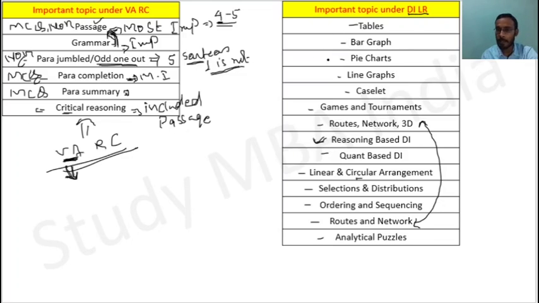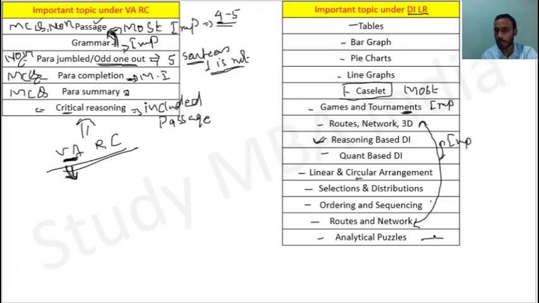So here the major part is that questions definitely come on caselet. This is the most important topic I'm saying. Questions definitely come from this topic, that is games and tournaments. So this is also an important topic, right? And questions come from these two topics also. This is also an important topic I'm saying. Important is routes and networks, I'm saying, right?